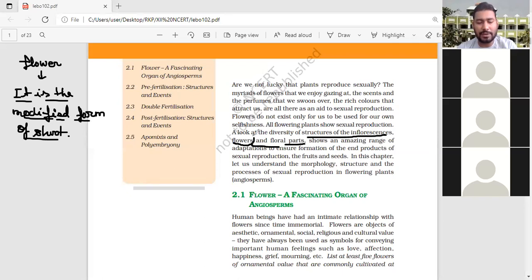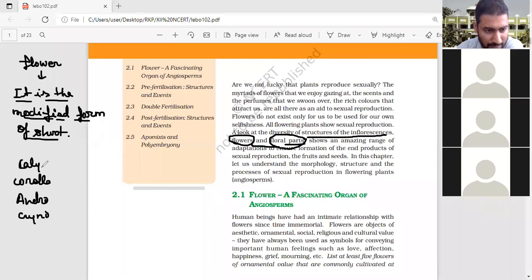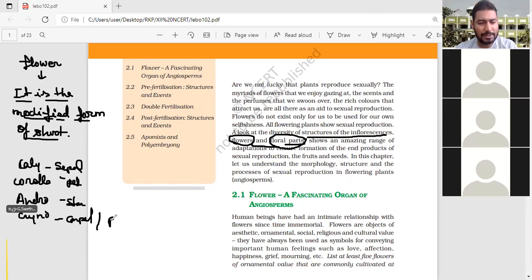Now here they have given the flower, inflorescence, flower, and the last one is the floral part. Floral parts means accessory organs, calyx, corolla, androecium, and gynoecium. These are the floral parts. Calyx unit is the sepal, corolla unit is the petal, androecium unit is the stamen, and gynoecium unit is the pistil, not the ovary. That will be the pistil. So these are the flower parts.